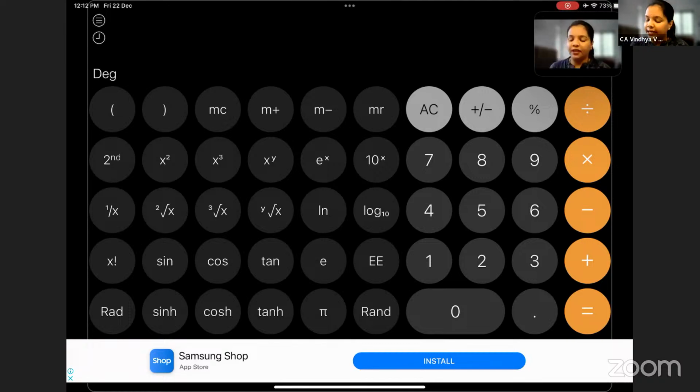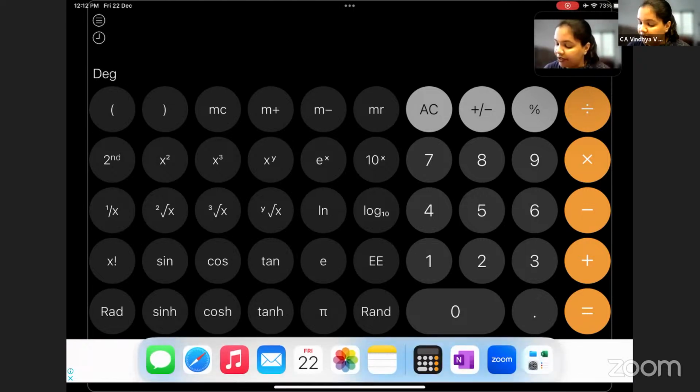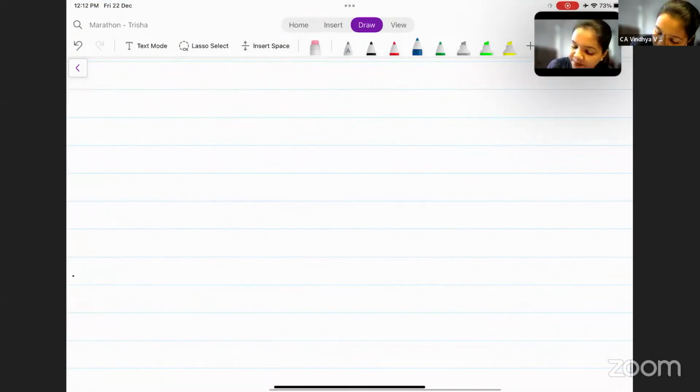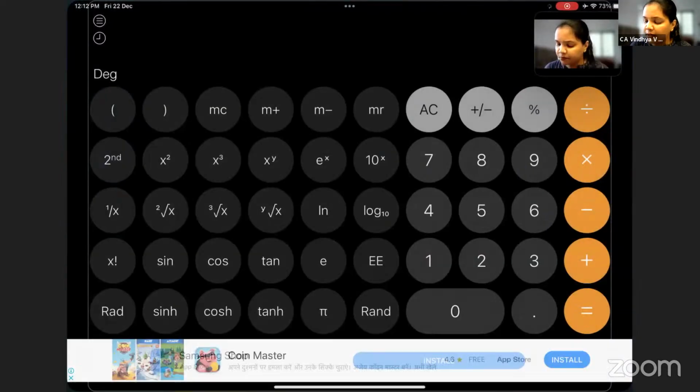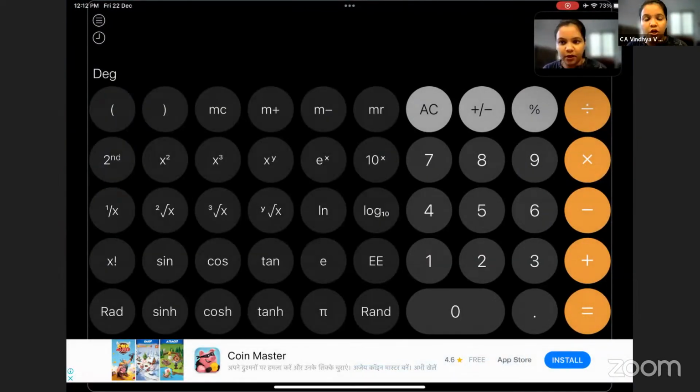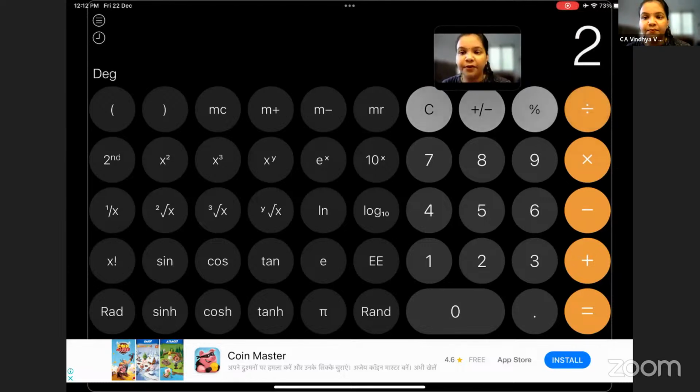Yes. Now, let us try to find the value of log 2 base 10. What are we trying to find? The value of log 2 base 10. So what is your first step? Your first step is to take the number in the calculator. Now, what is the number? 2. So take 2 in the calculator, everyone.